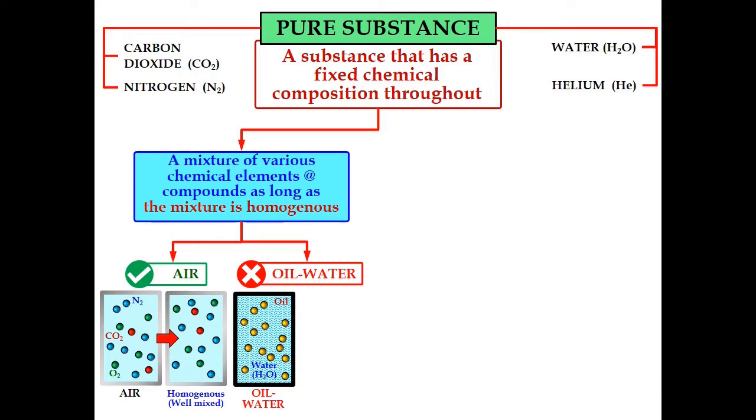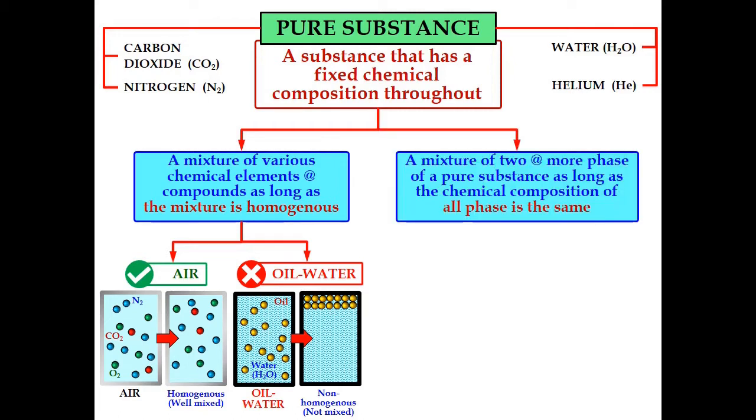After a certain period of time, the mixture will form two different layers: a layer of oil and a layer of water. Now the condition of the oil-water mixture is non-homogeneous, or not well mixed, in the tank. So the oil-water mixture is not considered a pure substance.